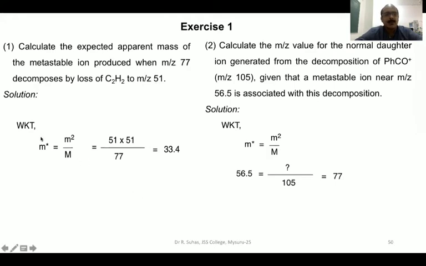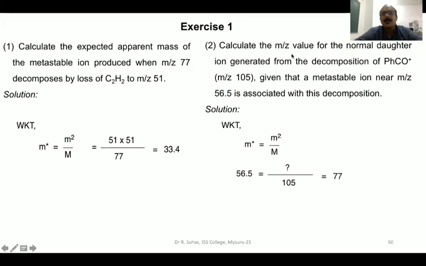How do we do that? We know that m star is equal to small m square by capital M. Small m star is the mass of the metastable ion, small m is the mass of the daughter ion, and capital M is the mass of the parent ion. Here small m refers to 51, so 51 times 51, divided by capital M, which is 77. When you solve this, you are going to get 33.8. So 33.8 is the mass of the metastable ion for this particular reaction from 77 to 51 by the loss of a molecule of acetylene or ethyne.